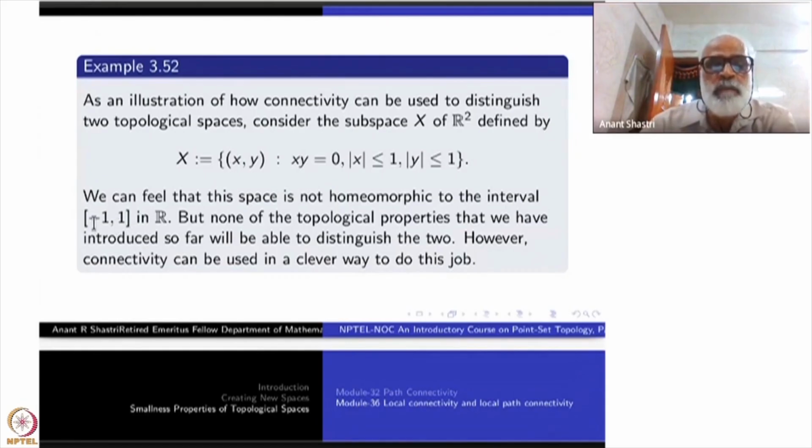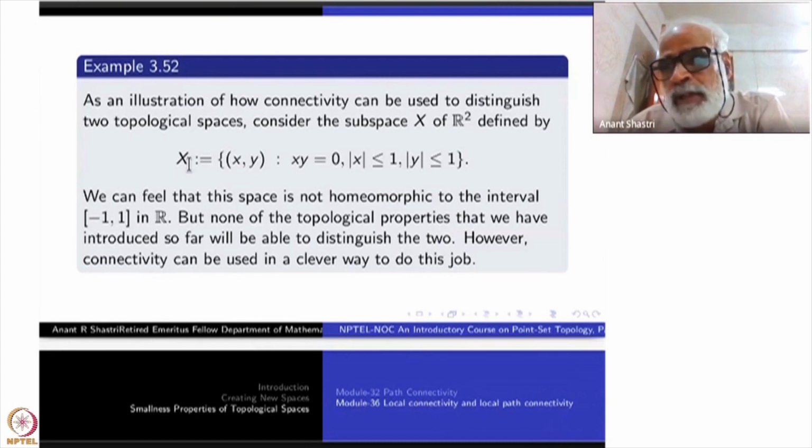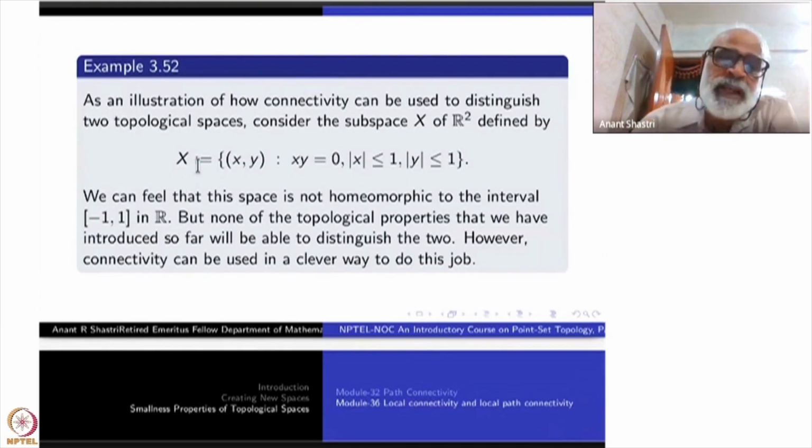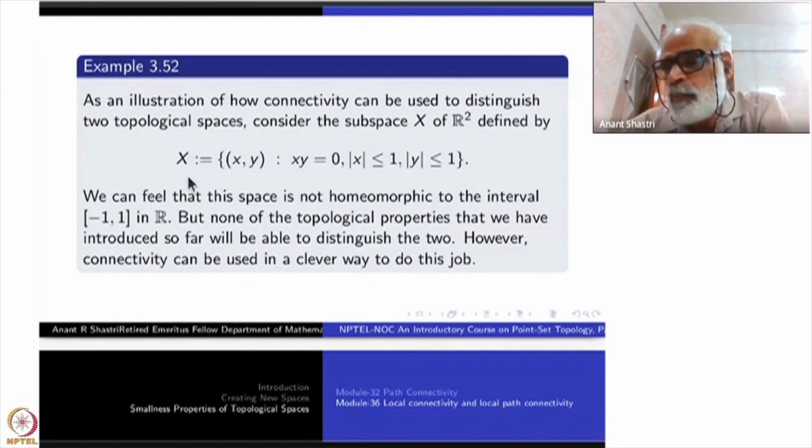My A will be [-1, +1] minus 0. Then that A we know is disconnected, has two components. Right? If I go here, will it always have two components? That is the point. So immediately I see one nice way of looking at it. Namely, remove (0,0) from here, the point of intersection of the two lines. Immediately you see that there are 4 path connected components for the complement.